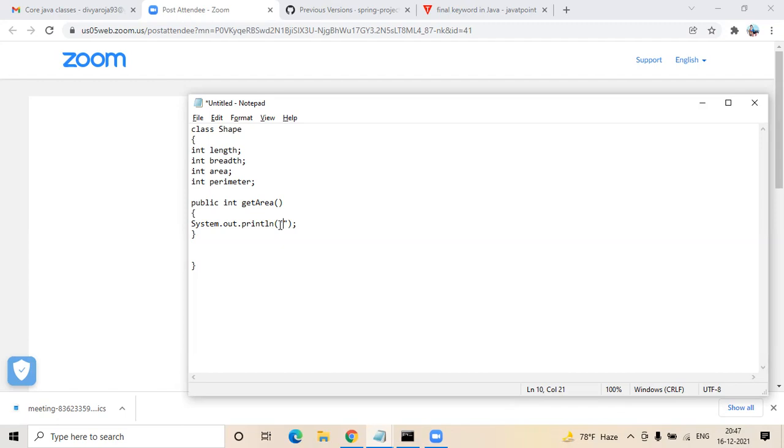So if you're having a package called inheritance, and within it she has created the class shape, and the driver class is also within the inheritance package, you will be able to get your breadth, length, everything. But now I'm having one more package called polymorphism, and in that I'm trying to use this particular shape class. In that scenario, my breadth and length will not be accessible.